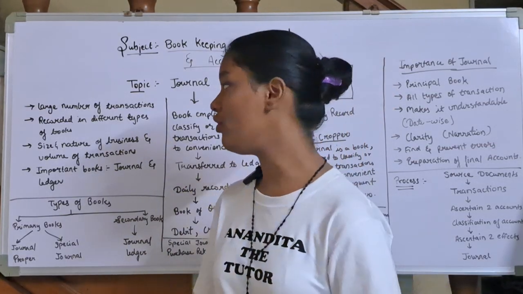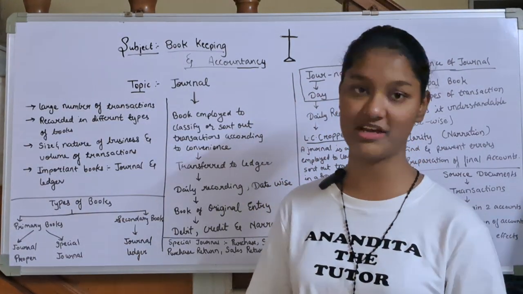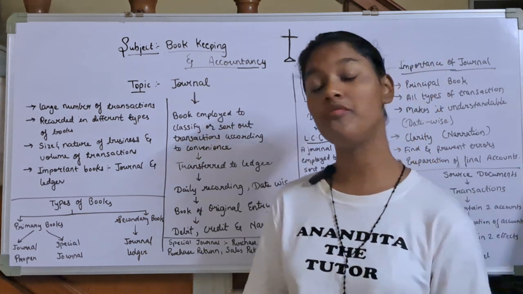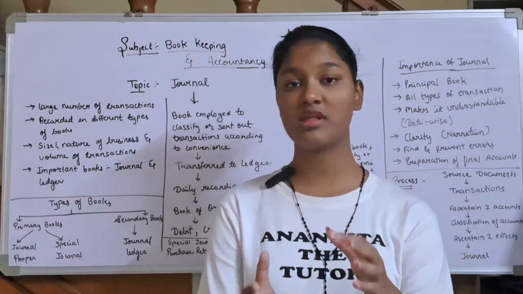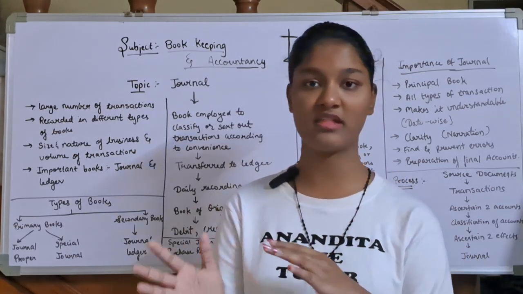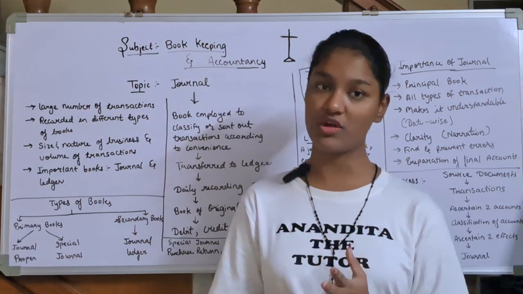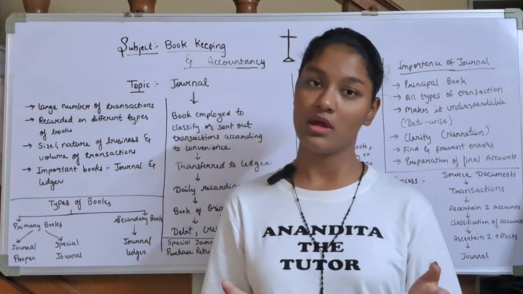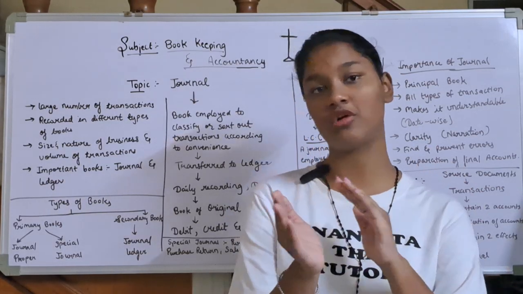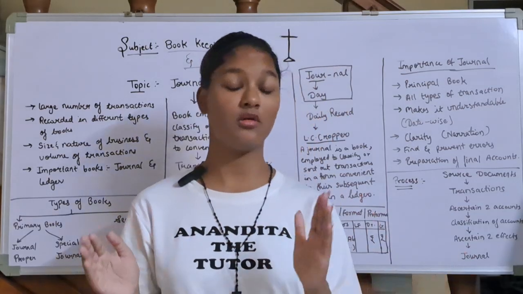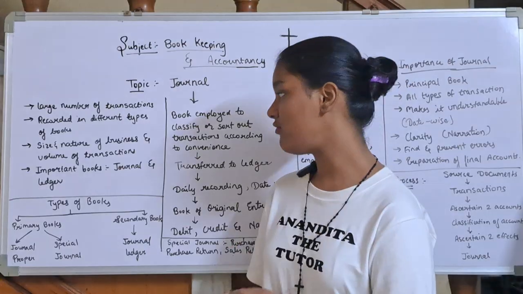Okay, so now it's very difficult to remember all this, so we need to write it. And how to write it? We need to write it in a sequence. In a sequence in the sense, purchases on one side, sales on another side, like that. So there should be no confusion. You have to segregate all your transactions. Where you do purchases, you have to record it in one book, you have to record the sales in another book, like that. That makes your work very easy.